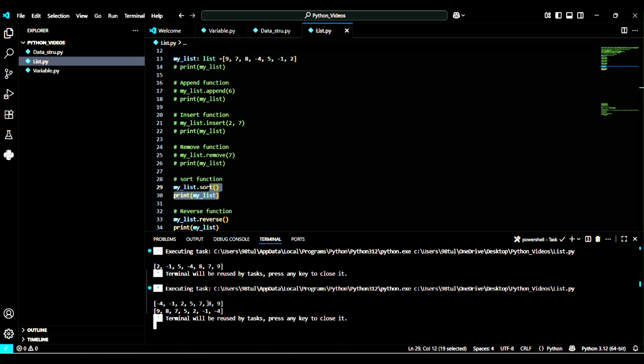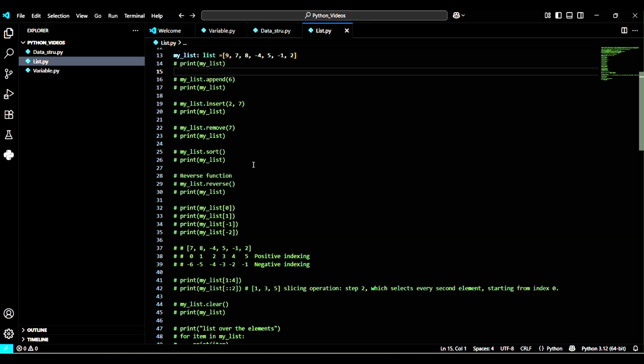But when we use reverse after sorting, it will give us the reverse form of this sorted list, not of the original list. If we comment this line, then the reverse function will work on the original list directly. But if we sort it and then use the reverse function, it will reverse the sorted list.